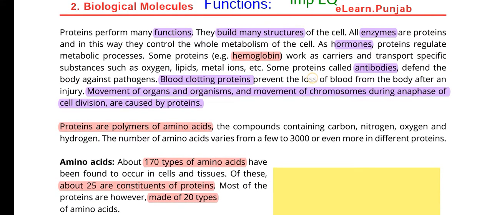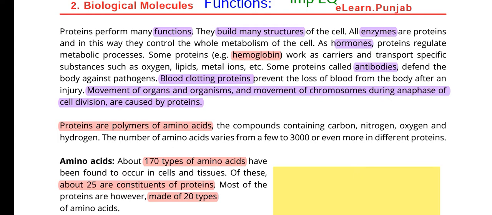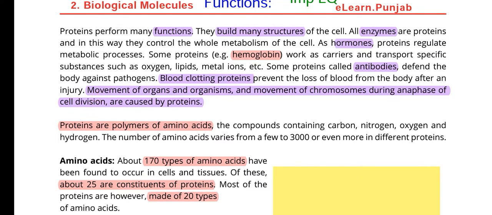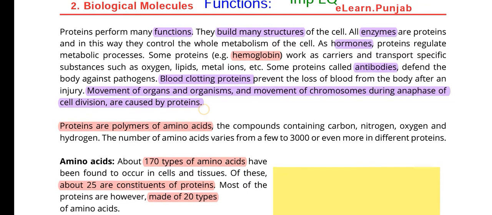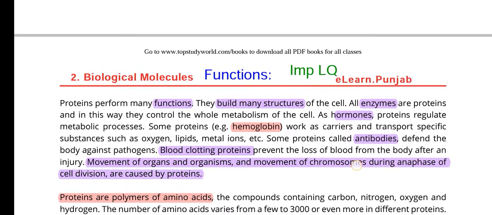Blood clotting proteins prevent the loss of blood from the body after injury. And there are anti-clotting proteins or anticoagulants, such as heparin. Movement of organisms and movement of chromosomes during anaphase of cell division are caused by proteins. So these were the functions, a very important long question.